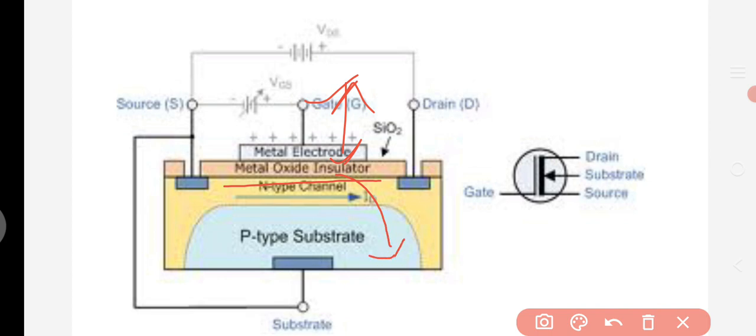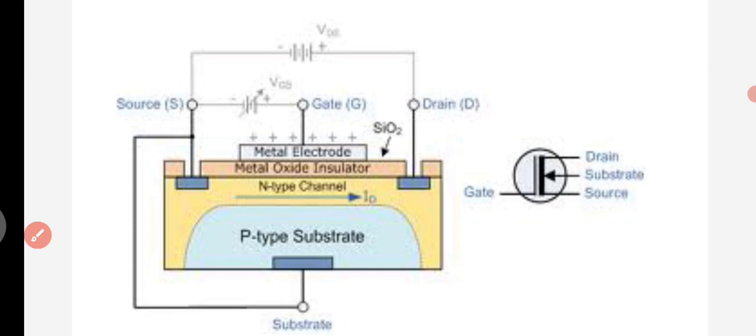Suppose we are applying a negative supply to the gate. Then this negative supply and the holes having positive charge will attract each other. So depending upon the gate voltage applied, either positive or negative, a force will be acting under the metal oxide insulator. Depending upon the force, repulsive or attractive, the current will be produced. So that is the case here.